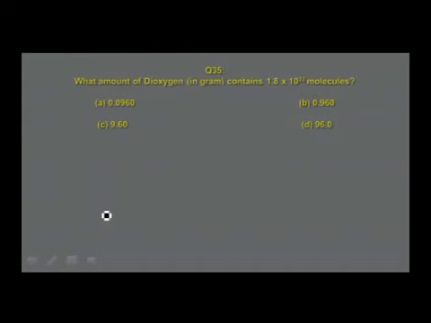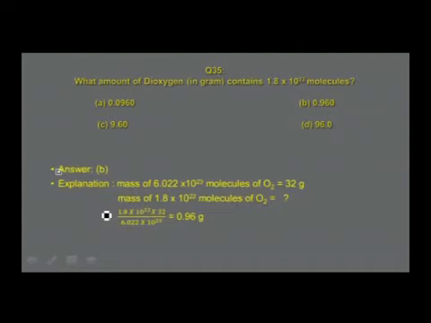You remember, 1 molar mass always contains Avogadro number of molecules, or mass of Avogadro number of molecules is equal to molar mass. So therefore, this is how it is tackled. The answer for the given question is mass of 6.022 into 10 power 23 molecules of oxygen is equal to 32 grams. What is this 32? That is the molar mass